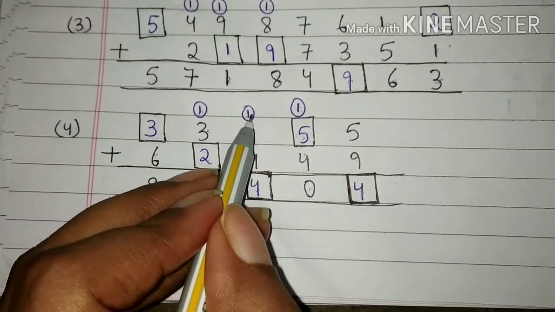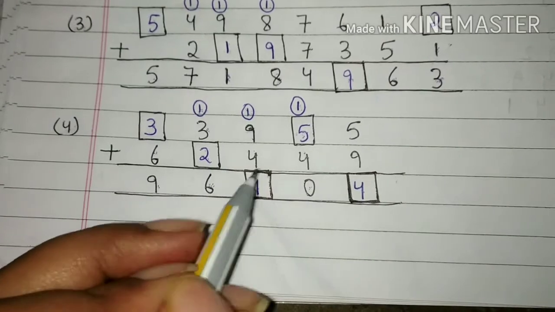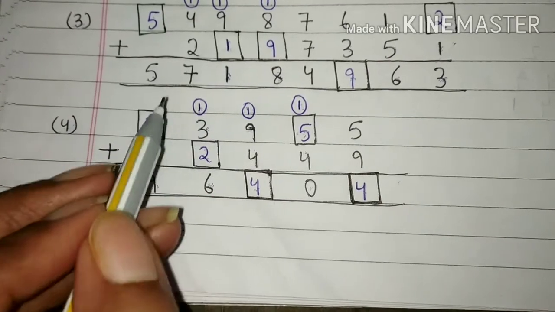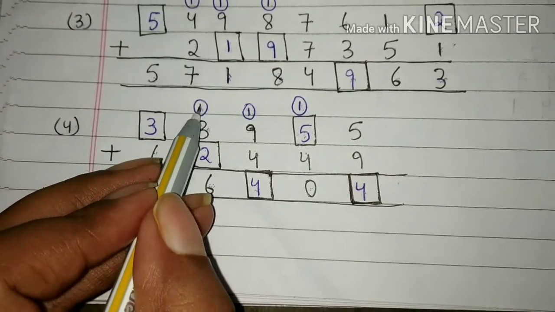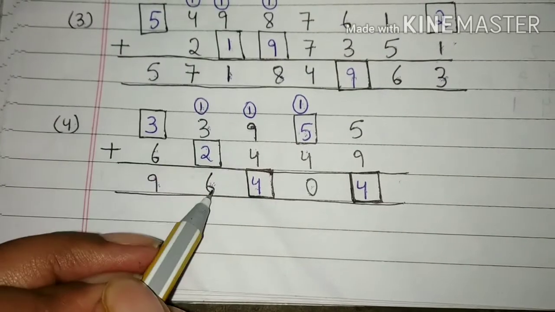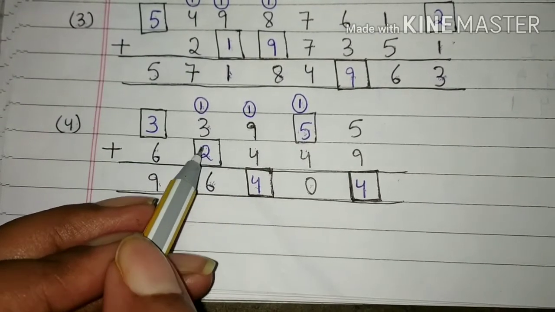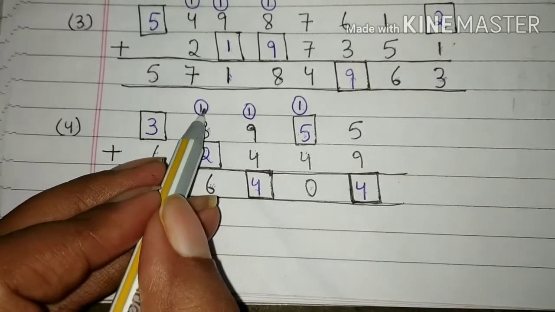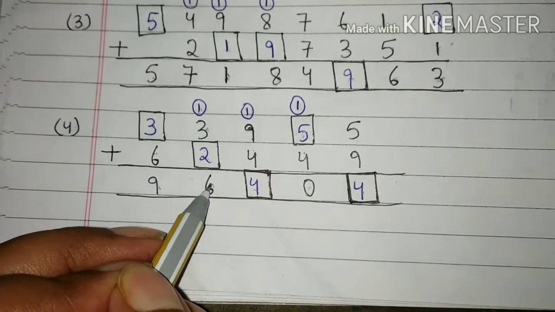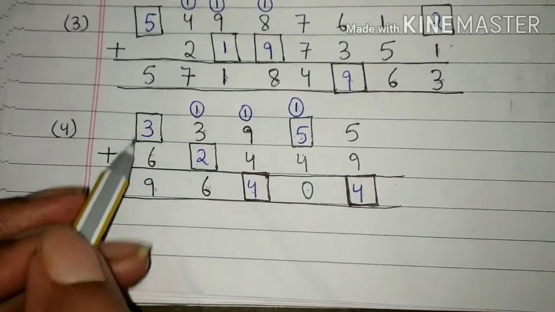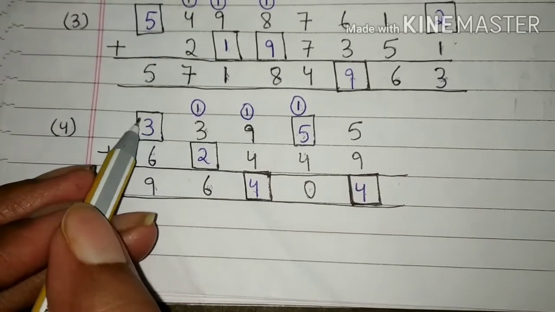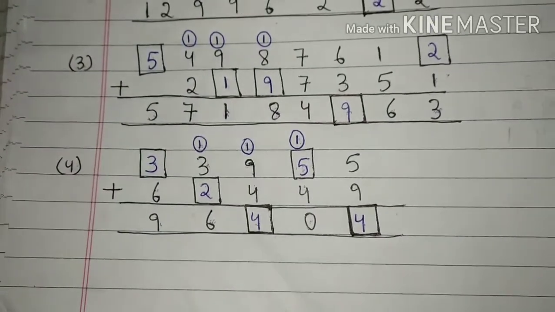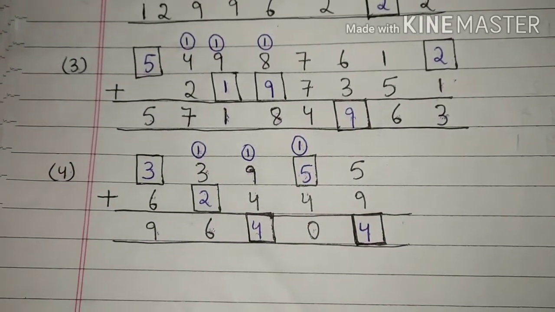9 plus 1 is 10 and 10 plus 4 is 14. Students, we will write 4 here and 1 will be carried here. 3 plus 1 is 4. Now 6 minus 4 is 2. Students, we will write 2 here because 3 plus 1 is 4 and 4 plus 2 is 6. 9 minus 6 is 3. Students, we will write 3 here because 3 plus 6 is 9. Students, this is how we will write the correct digits in these boxes.